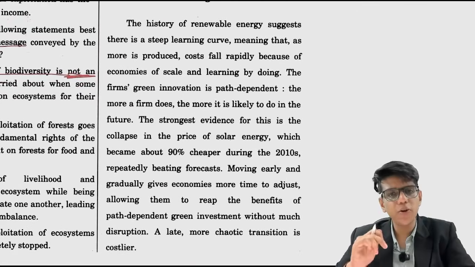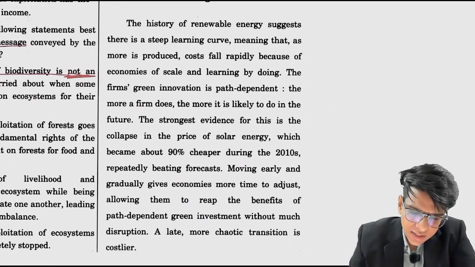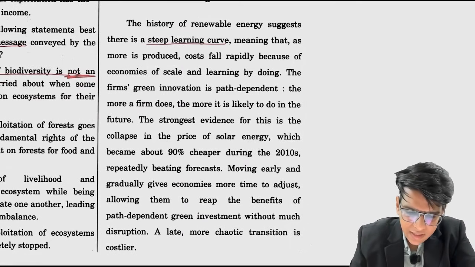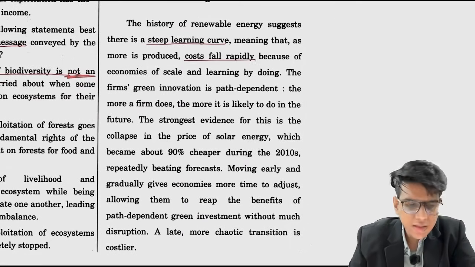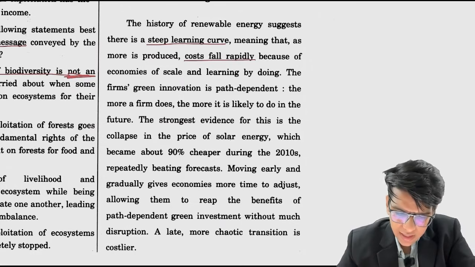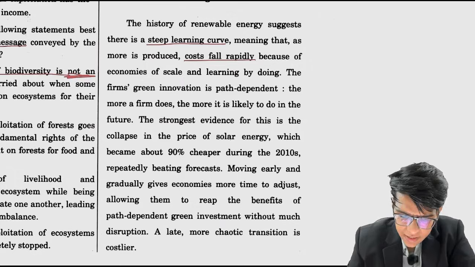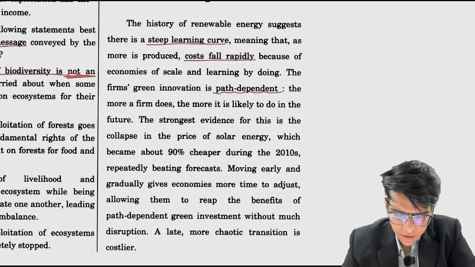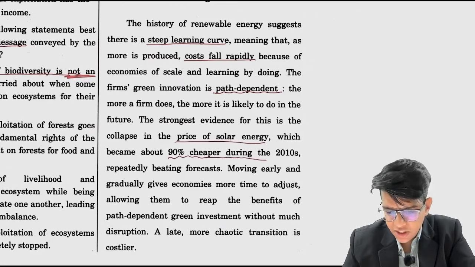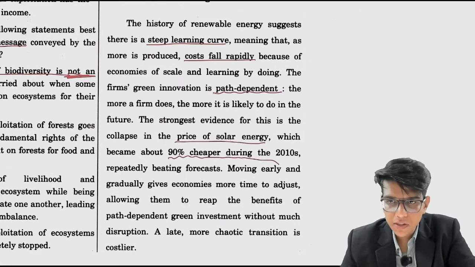The history of renewable energy suggests that there is a steep learning curve, meaning that as more is produced, cost falls rapidly because of economics of scale and learning by doing. The firm's green innovation is path dependent. The more a firm does, the more it is likely to do in the future. Okay, the strongest evidence for this is the collapse of the price of solar energy, which became about 90% cheap during 2010s. So much cheaper.